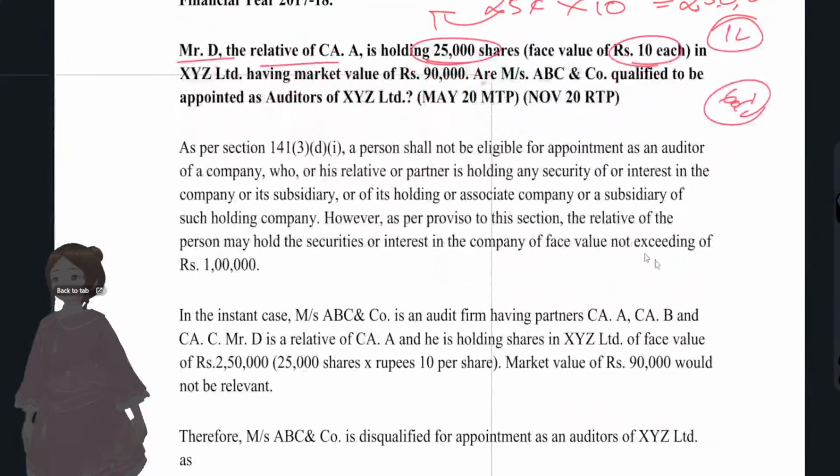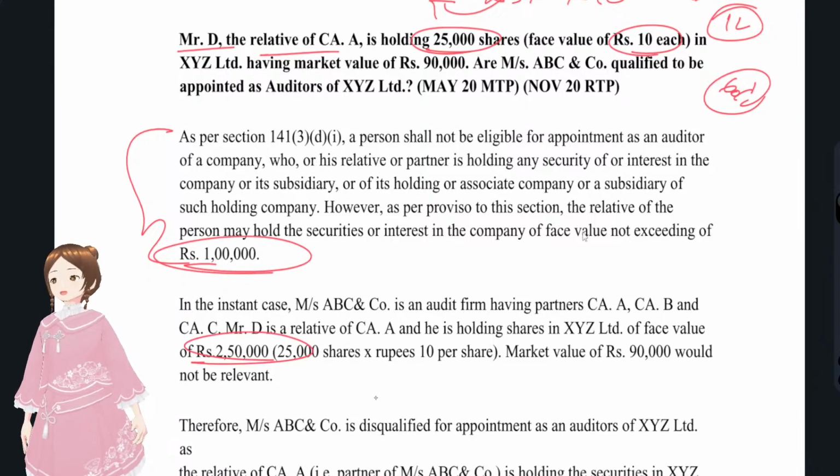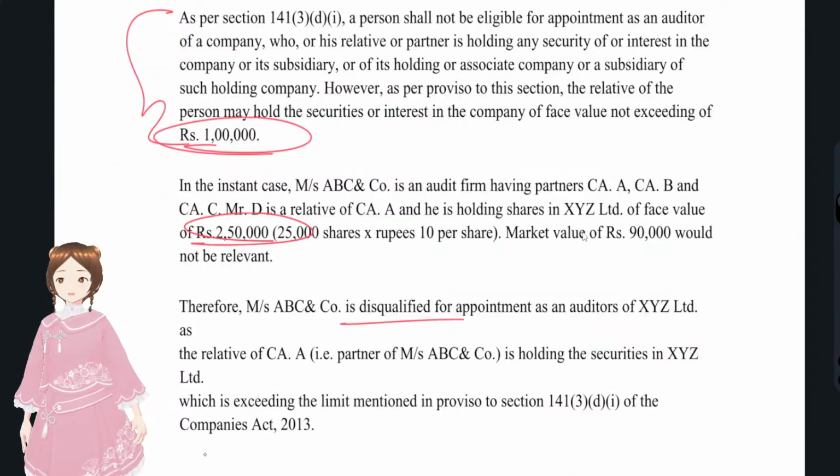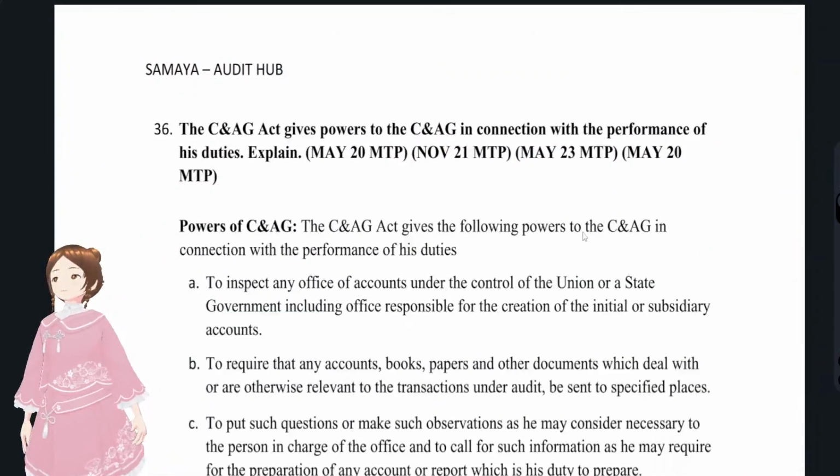So that's what we have to write in the question, right? We have to write the provision so that the maximum limit is 1 lakh and that is 2.5 lakhs. So he is disqualified. And you might also give remedial actions if they ask that. So okay, corrective measures. That's it with regards to that 35.